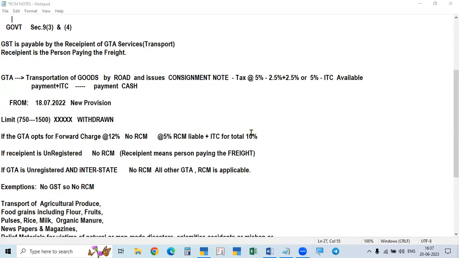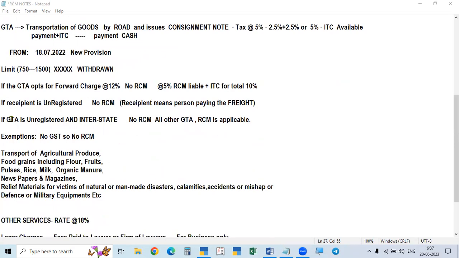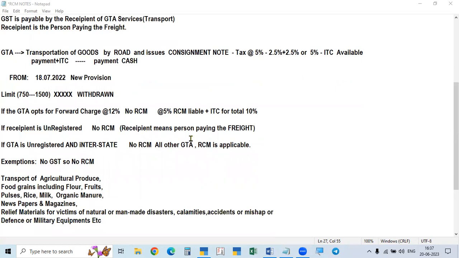He has to pay 5%, and then he will get the ITC of 10% because 5% is paid to the transporter and 5% paid under RCM. Total 10%, he can get the ITC. Okay. And in the case the recipient is unregistered, the recipient meaning the person paying the freight, then it is exempted from RCM.